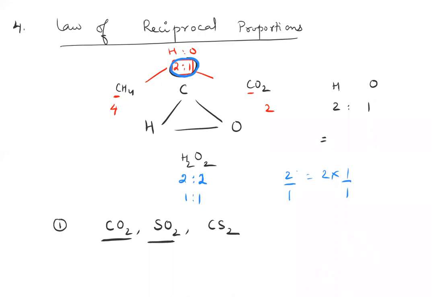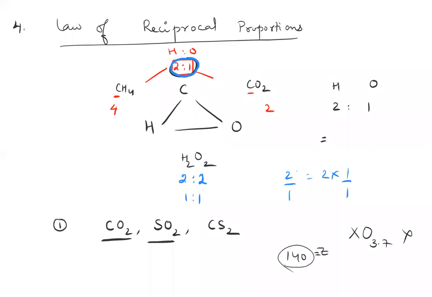So what is the application of this? If you come up with a new element, right now we have till 118, approximately, atomic numbers. Suppose tomorrow some element with atomic number 140 is discovered. And we know that it's combining with oxygen. And it's also combining with carbon. So when I know that, I can automatically say that the new element X, when it forms an oxide, it cannot have numbers like this. I know that. Why? Because of this reciprocal proportions.